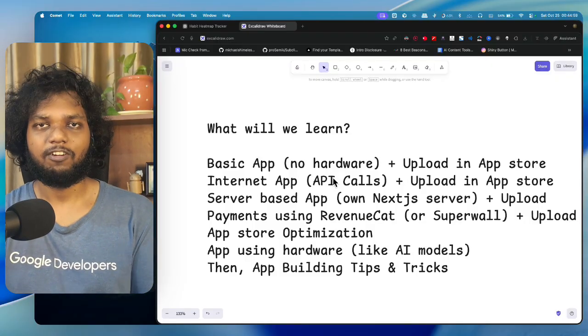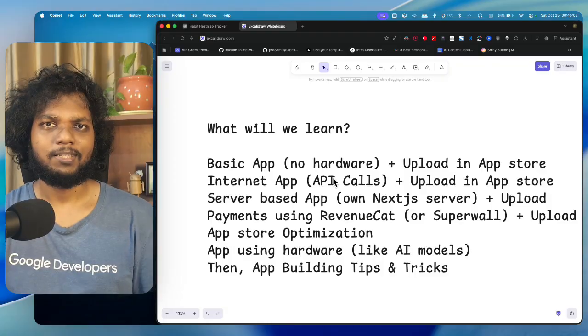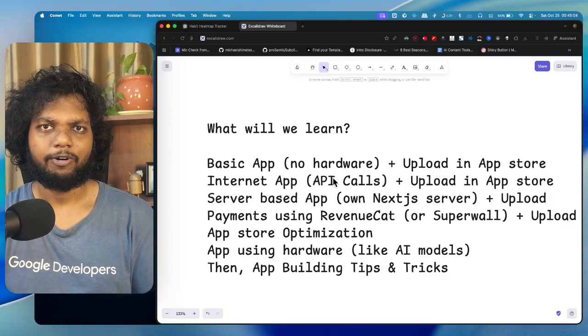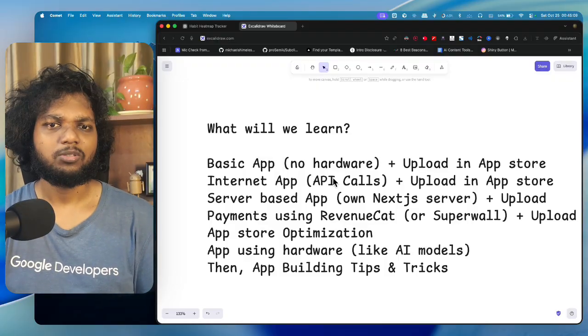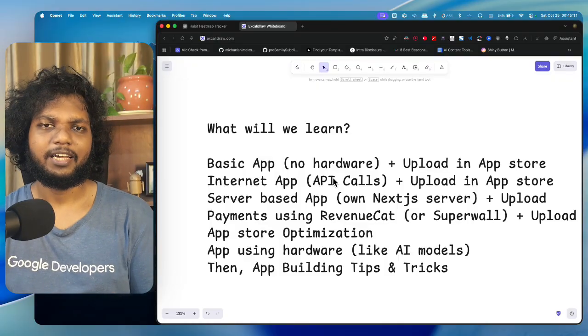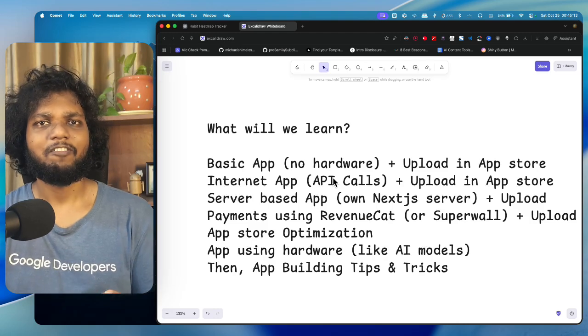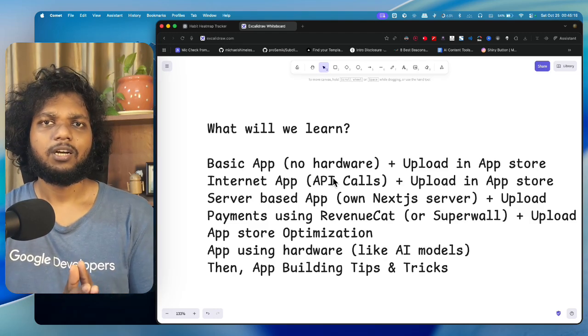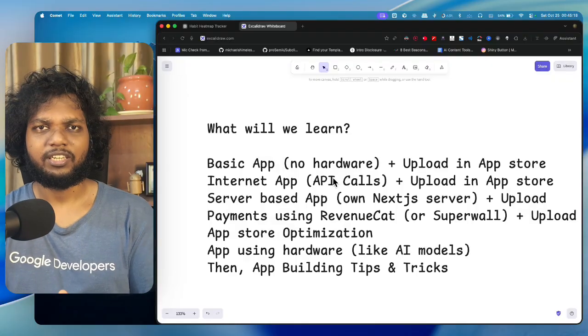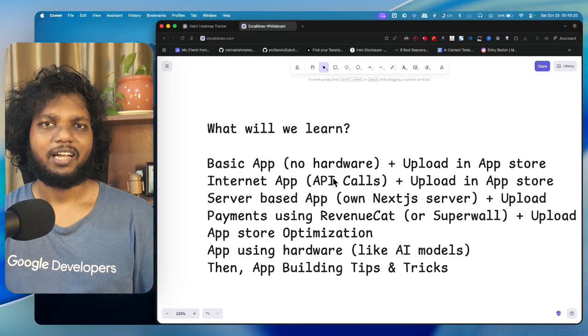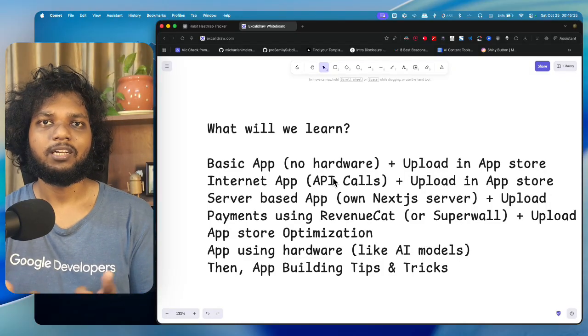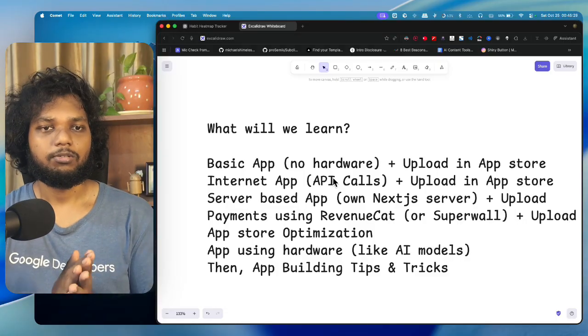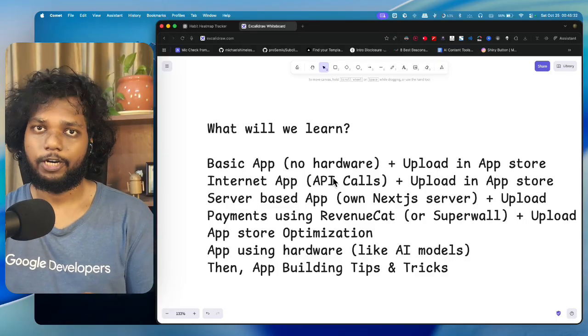So first of all, we will do a basic app. A basic app means running the app, seeing how it starts, understanding the basic architecture, and understanding how to code. We will also ask Perplexity, ask AI, and understand everything. After that, we will build a basic application which doesn't use any hardware or database, just something simple like 2 plus 2 is 4, maybe a simple calculator. That is the basic app we will do, and we'll upload it to the App Store.